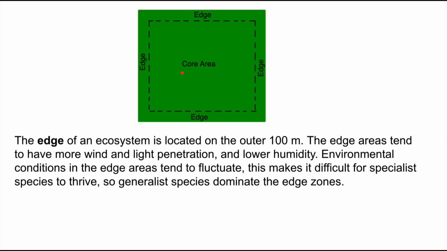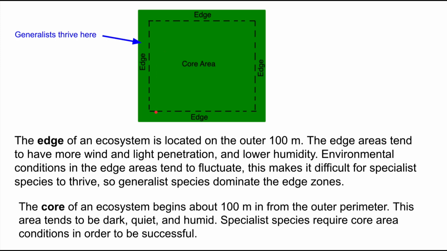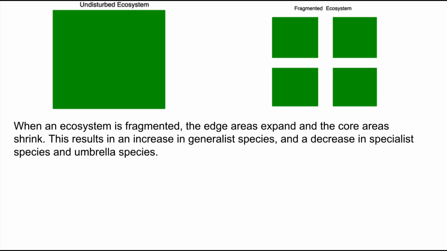But what we find is that the generalist species do just fine here. They tend to get out-competed if they move into the core area, but they do very well in the edge areas. So in the edges, the generalist species dominate, and in the core areas, the specialists and umbrella species do better. Okay, let's keep going.